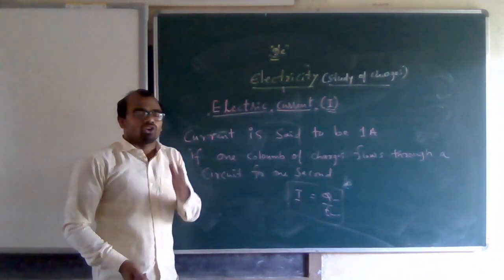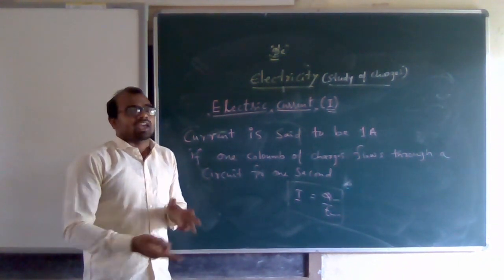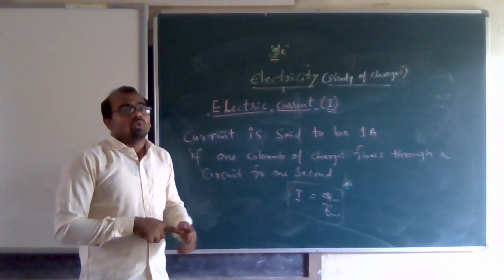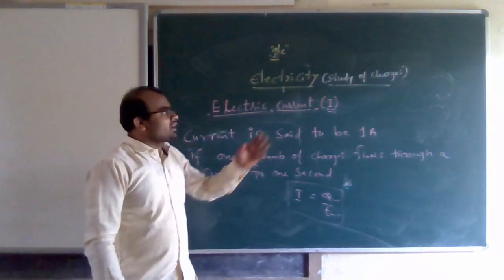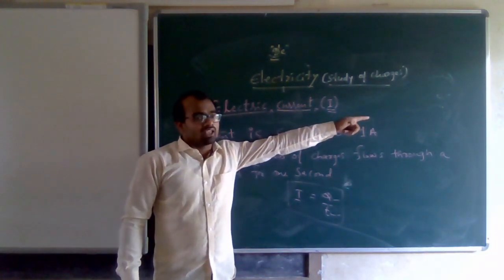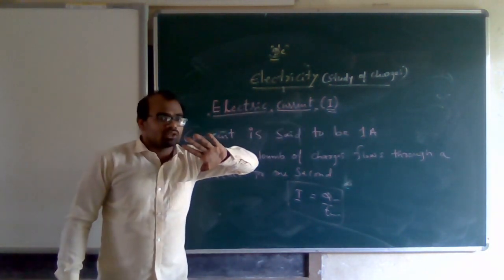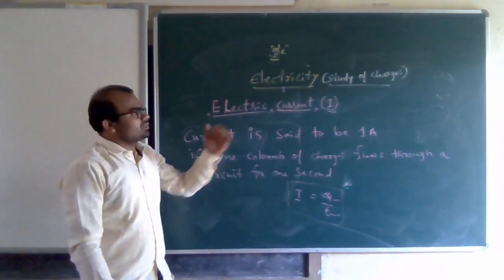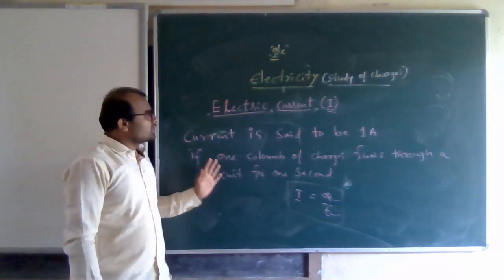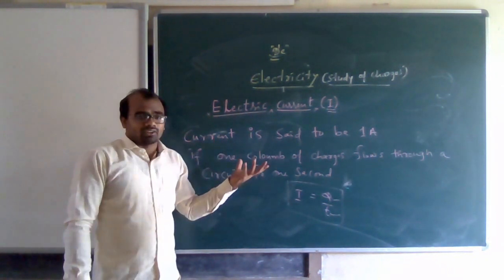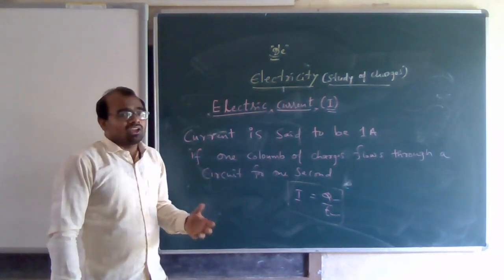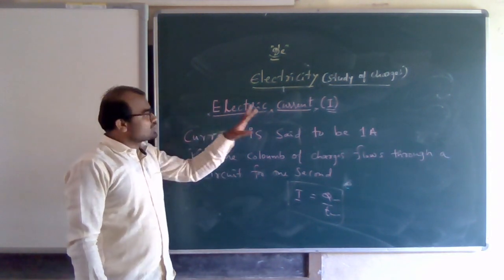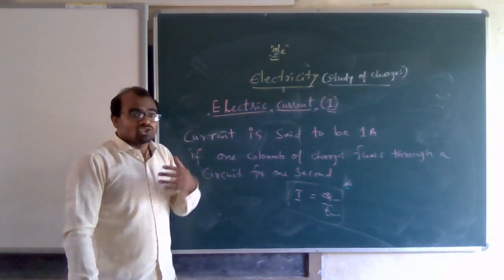So hence in this class we learned what is electricity, types of electricity, where static electricity is used, where current electricity comes in, properties of charges and the SI unit of charge. Don't forget, the SI unit of charge is coulomb and charge is expressed as Q. Then electric current: its formula, SI unit, the instrument used to measure it.